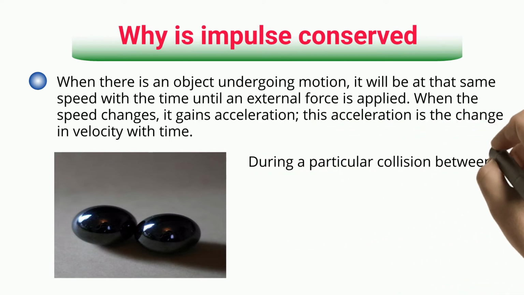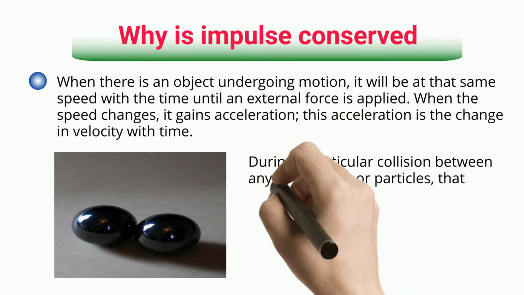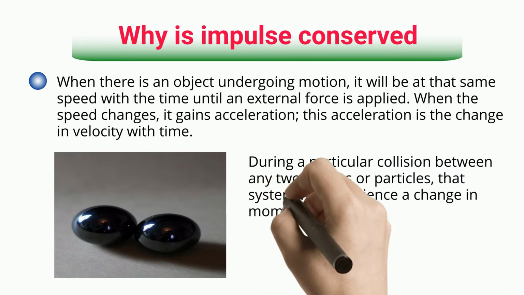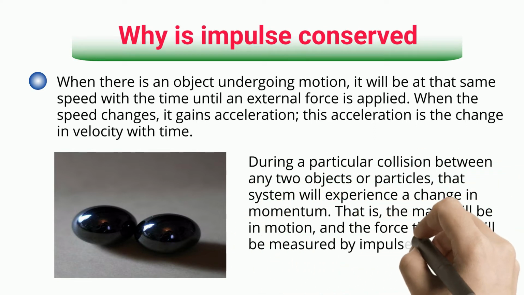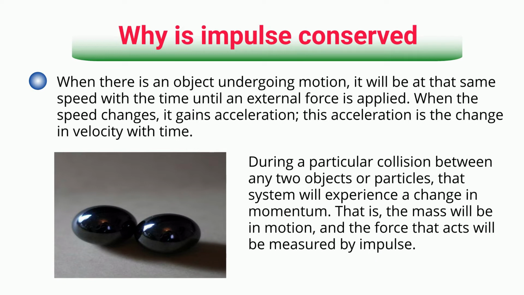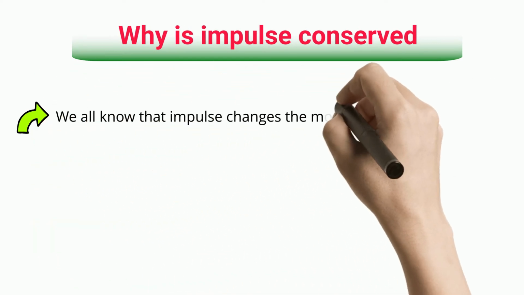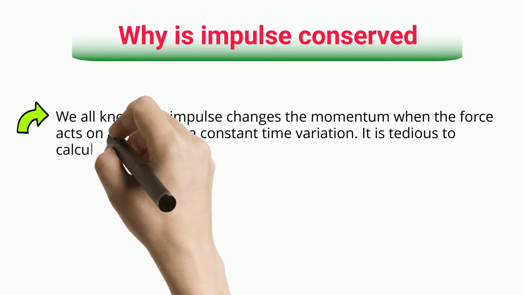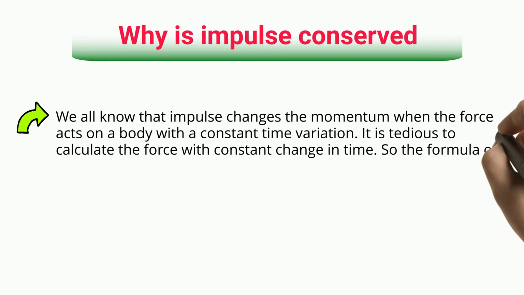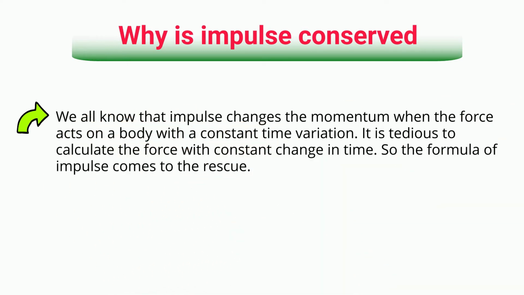During a particular collision between any two objects or particles, that system will experience a change in momentum. That is, the mass will be in motion, and the force that acts will be measured by impulse. We all know that impulse changes the momentum when the force acts on a body with a constant time variation. It is tedious to calculate the force with constant change in time. So the formula of impulse comes to the rescue.